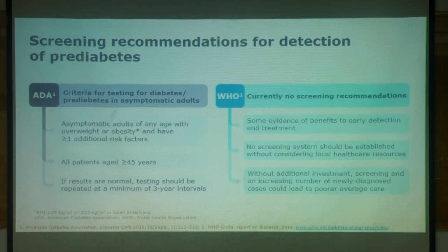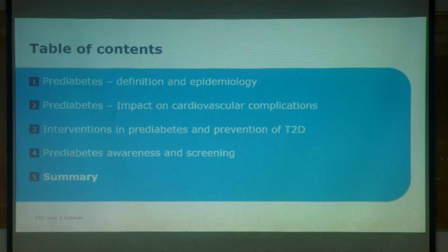All patients aged above 45 years, and if results are normal, testing should be repeated at a minimum of 3 years interval. In practice, I suggest all my patients bring their siblings and their children for testing at the age of 30 years. And the World Health Organization does not suggest any screening recommendation.